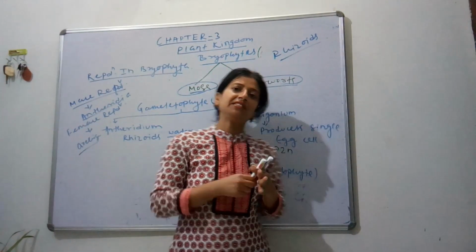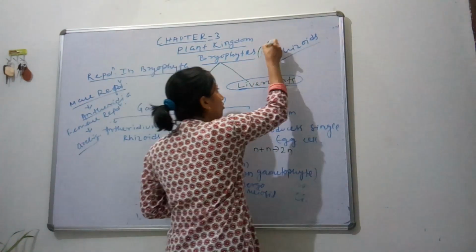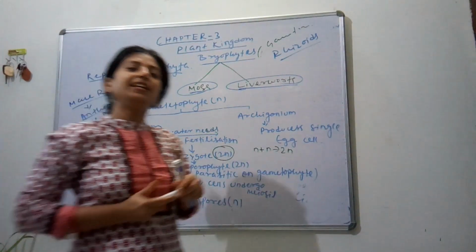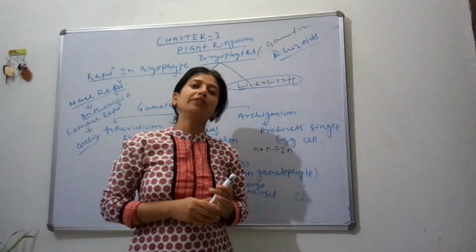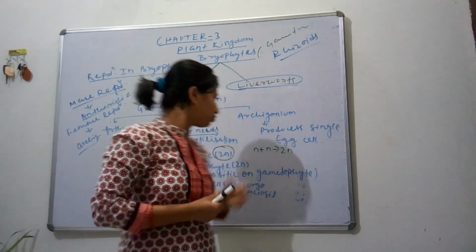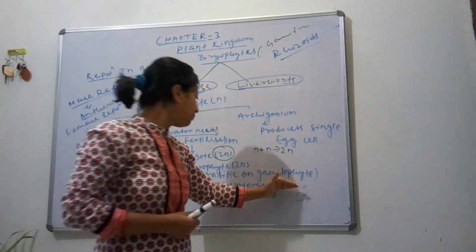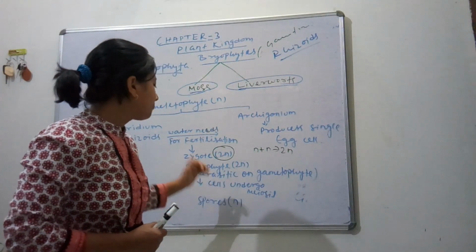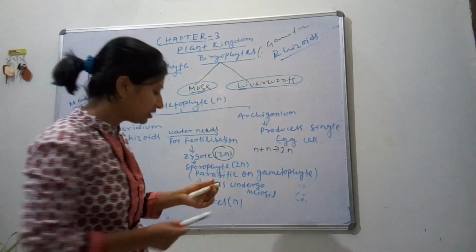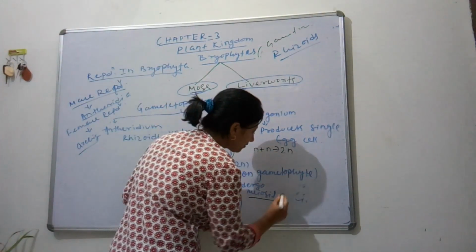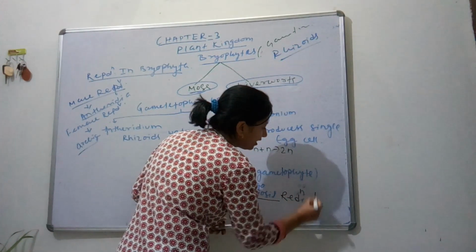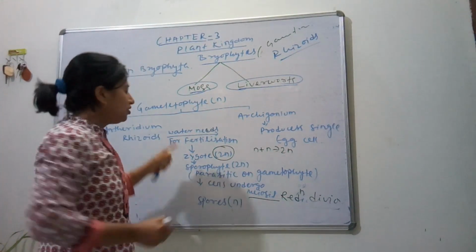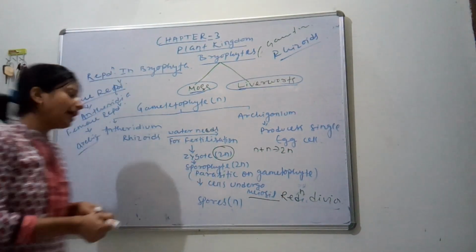The parent body is gametophytic, since it spends the majority of its time in the gametophytic, that is haploid, phase. So on the haploid plant body the sporophyte grows, and the sporophyte goes through meiosis. Meiosis means reduction division, and through reduction division the sporophyte produces 4 haploid spores.